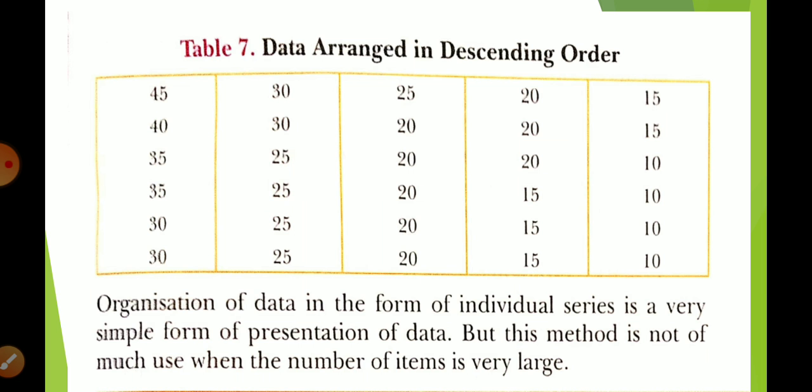Okay students, now data arranged in ascending order. The same table here is arranged in descending order: 45, 40, 35. Here the data is not arranged by roll number. On the basis of what? On the basis of descending order. And in your book, it is also arranged in ascending order. So you can arrange any numbers in ascending, descending, or by roll number or serial wise, and then it becomes an individual series.